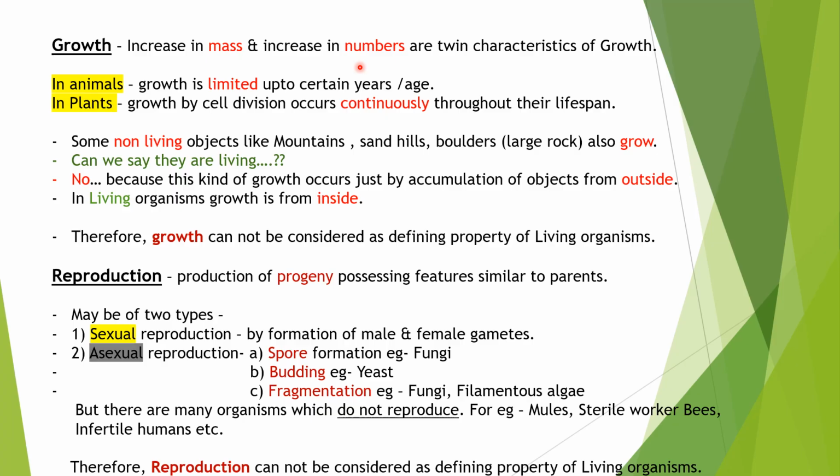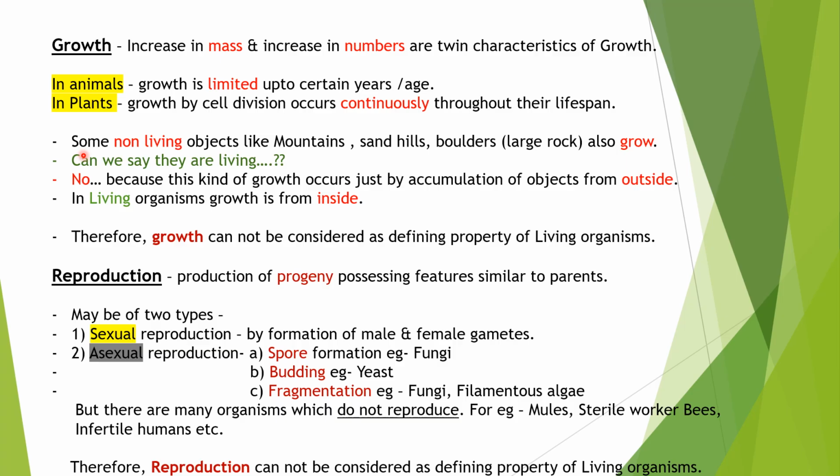For example, with microorganisms like bacteria, increase in their number is referred to as growth. So increase in mass and increase in numbers are the twin characteristics of growth. In animals, growth is limited up to a certain age, and in plants, growth by cell division occurs continuously throughout their life cycle.